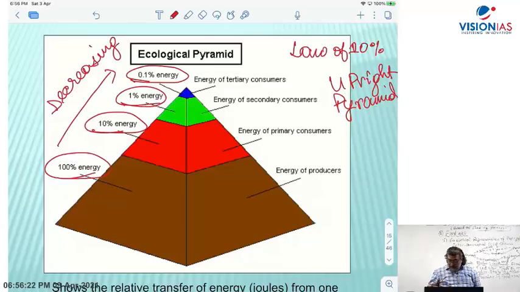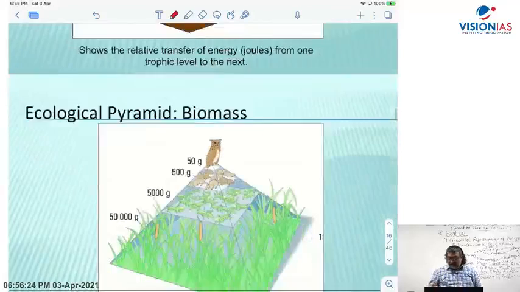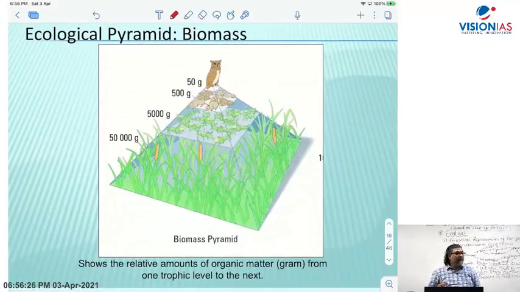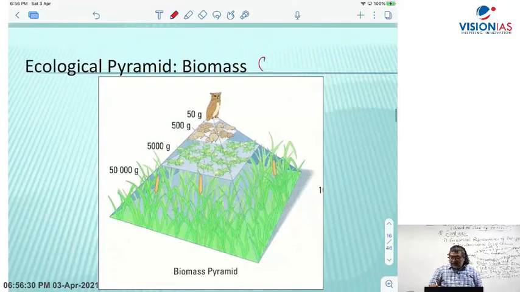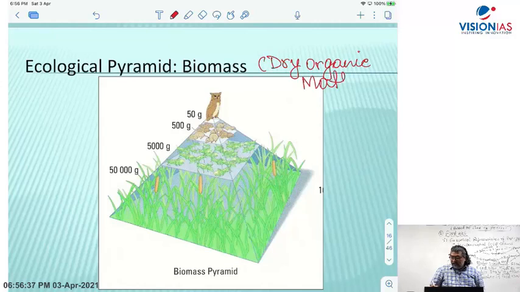Now another example, biomass. How much is the organic matter which is formed? What is biomass? Biomass is dry organic matter, the carbonic matter.